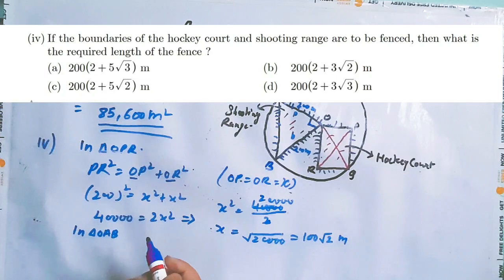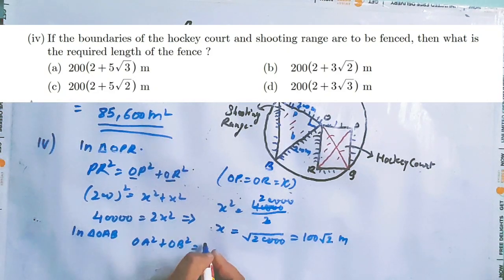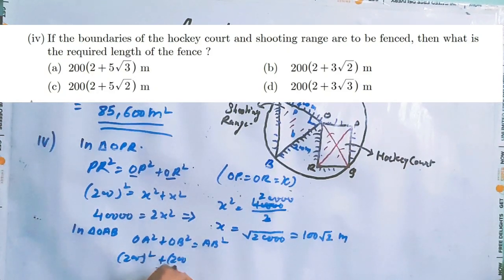In a triangle OAB also, we have to find out the length of AB. So here also we know that OA square plus OB square is equals to AB square. So OA square is 200 square plus OB square is also 200 square.